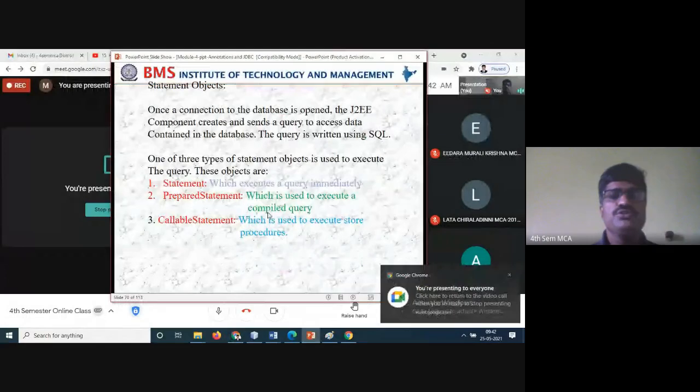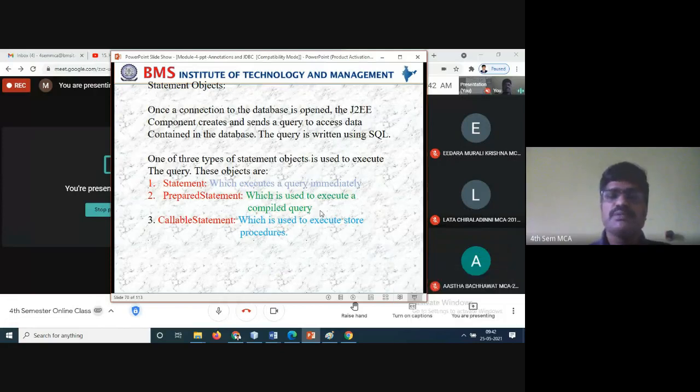Right. So a prepared statement is used to execute compiled queries. This statement will compile the statement. Whatever you are opening, driving, all the operations you are doing, update, execute, next, all these commands are called the prepared statement only. This one maximum, without this question, the question paper will not be there.